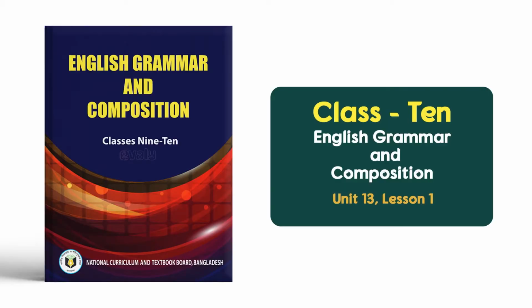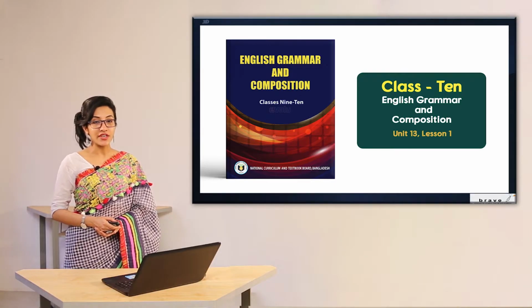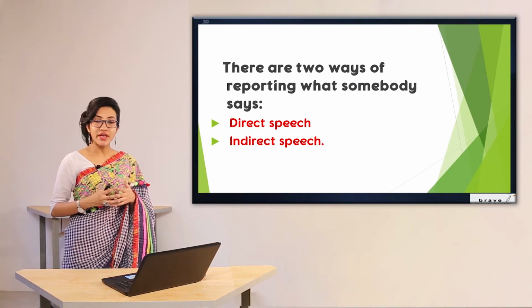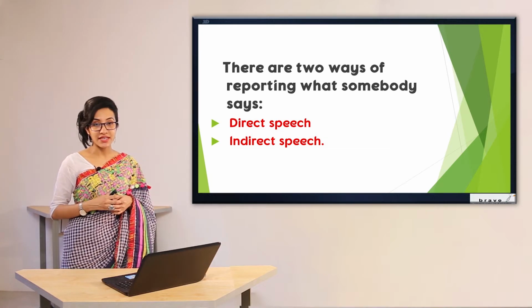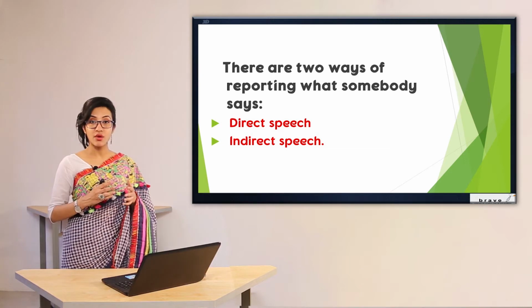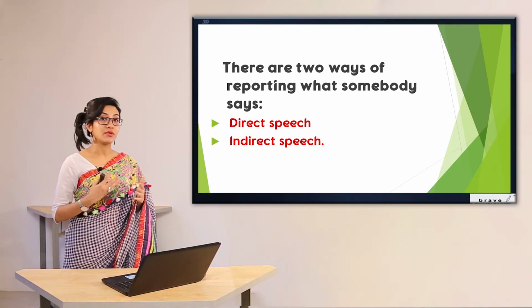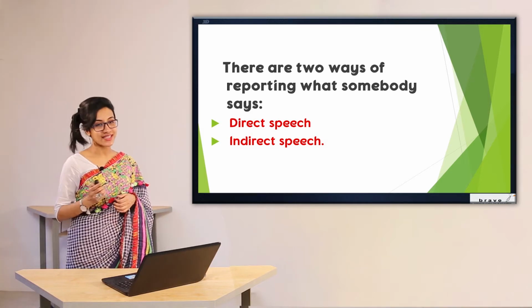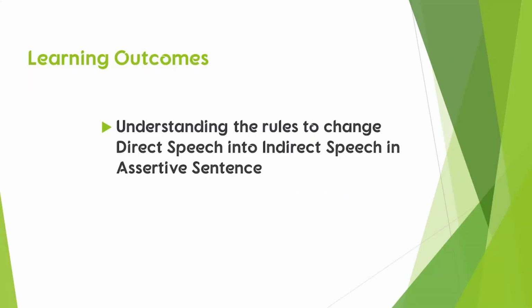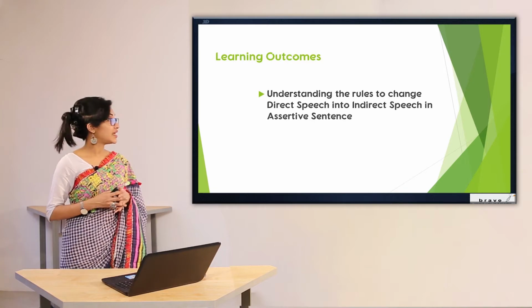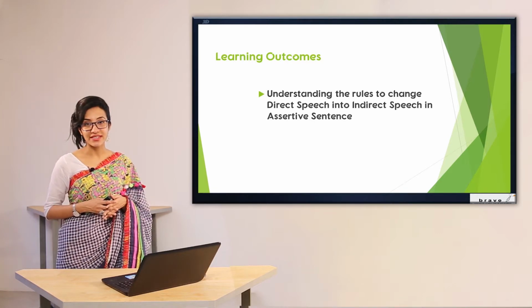You may find this lesson in Unit 13, Lesson 1 in your prescribed book. So, there are two ways to report what a person says: in indirect speech and in direct speech. Today, we are going to have a closer look at the rules to change from direct to indirect speech. What are the learning outcomes of today's class? Let's have a look. After today's class, you will be able to understand the rules to change direct speech into indirect speech in case of assertive sentences.